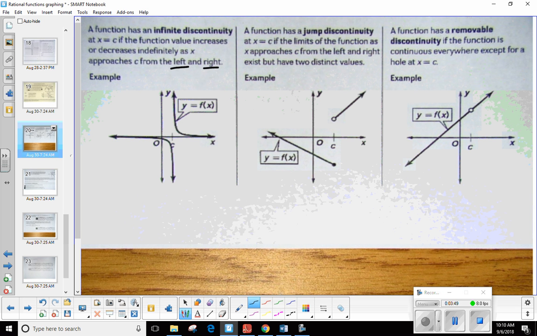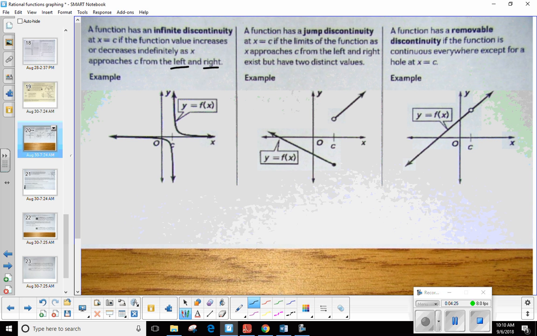And a function has a removable discontinuity if the function is continuous everywhere except for a hole at x equals c. Now it's important to note, and I'll show you this at the end, even though you have a hole here, the limit as you approach that value of x from both sides will still exist. Now the function may not be defined at that value of x. It may be undefined because it divides by 0 or whatever the case is, but the limit as you approach it will still exist.